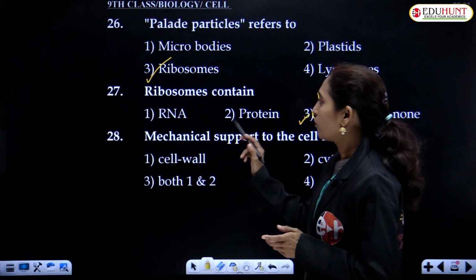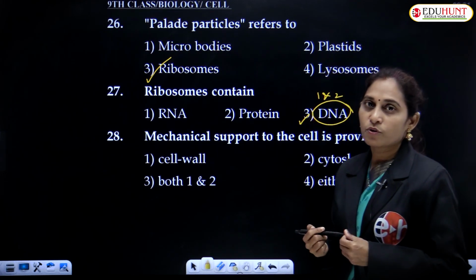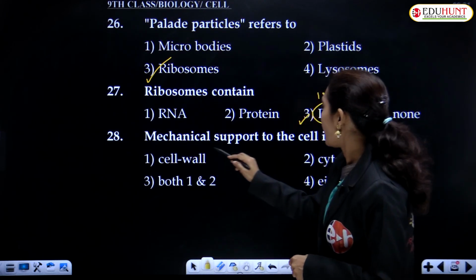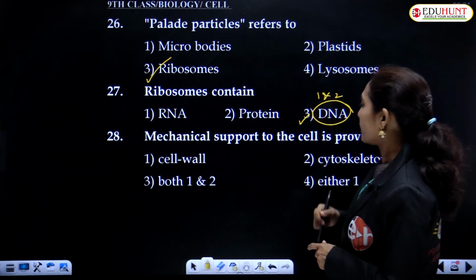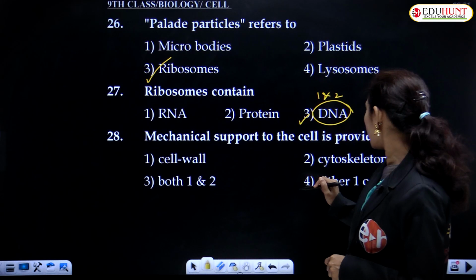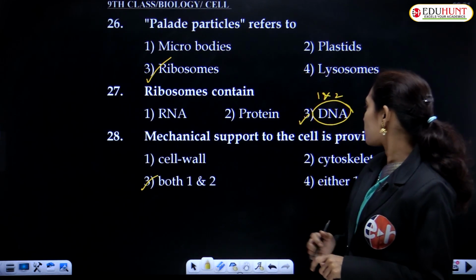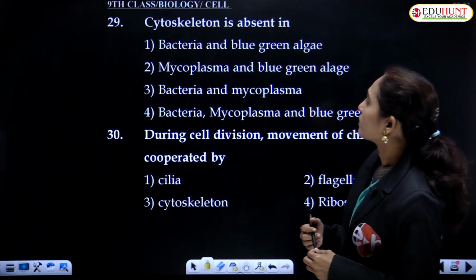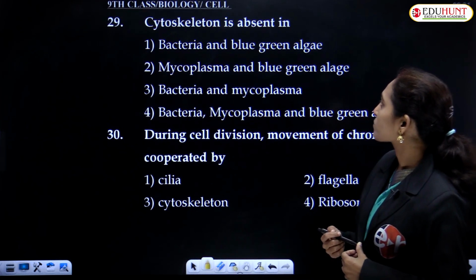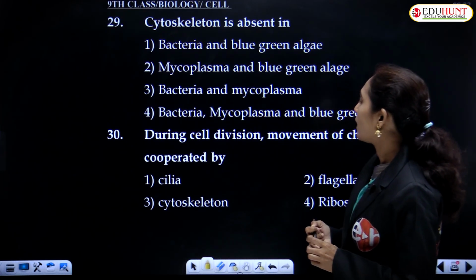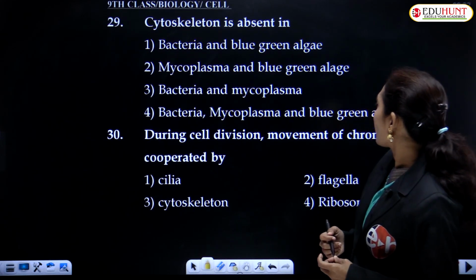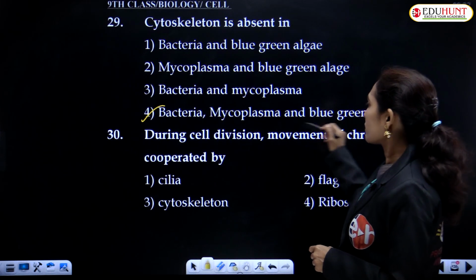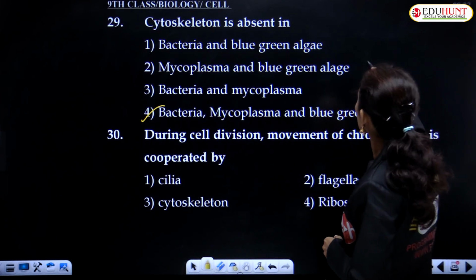Ribosomes are ribonucleoproteins because ribonucleic acid is present and even proteins are also present. Mechanical support to the cell is provided by cell wall, cytoskeleton, both 1 and 2. Cytoskeleton is absent in bacteria, mycoplasma and blue-green algae. This is the correct option because all these things belong to prokaryotes.